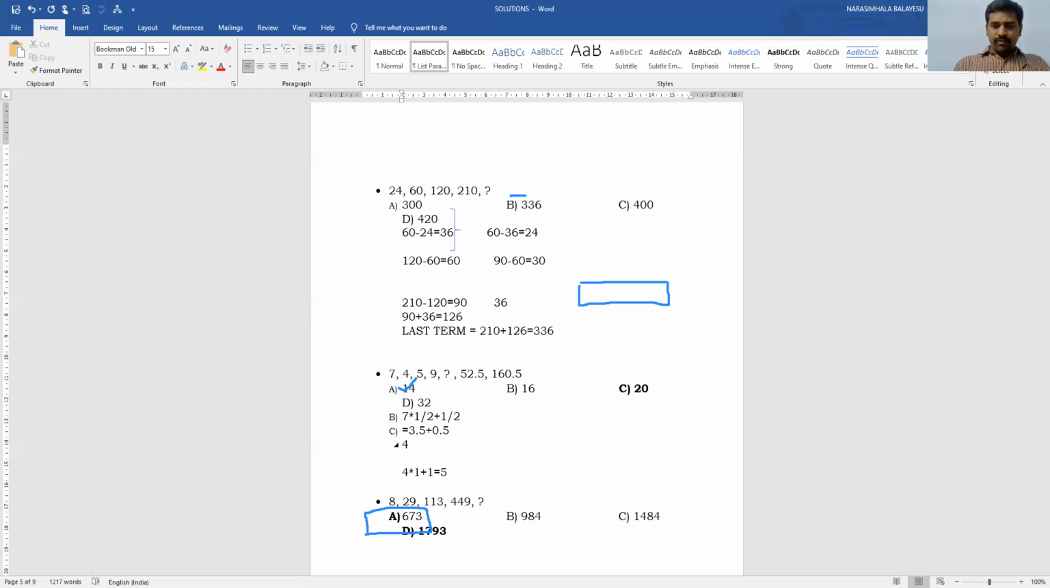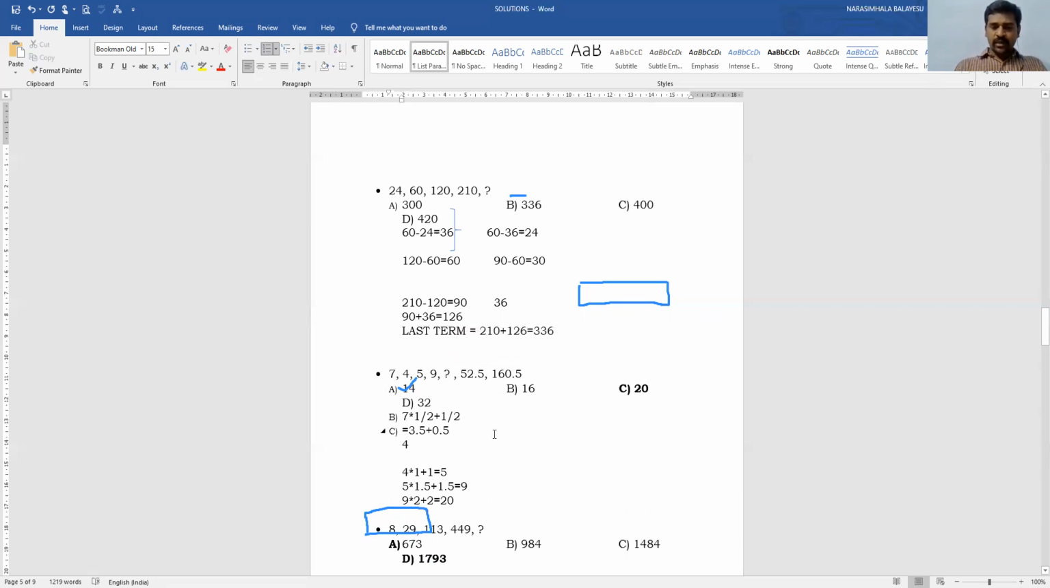Then 5 into 1.5 plus 1.5, that is equal to 7.5 plus 1.5. Total is equal to 9. We got the number. Then 9 into 2 plus 2, that is equal to 20. Right, sir? So therefore the missing value here is 20.